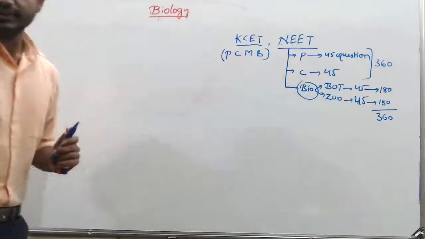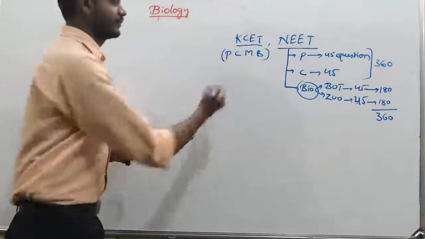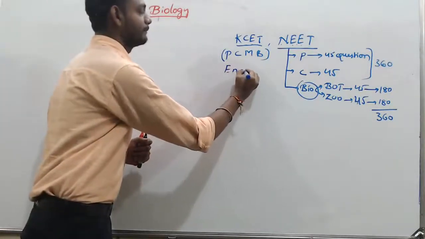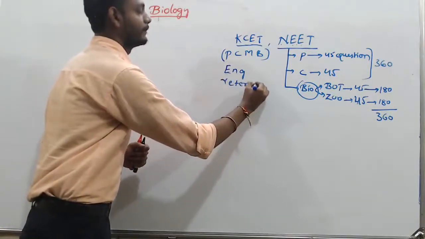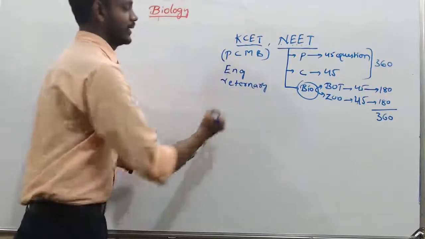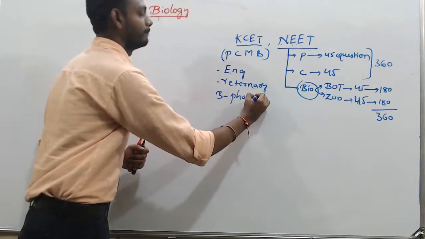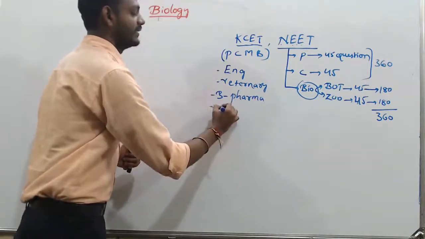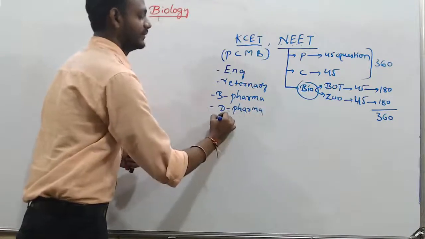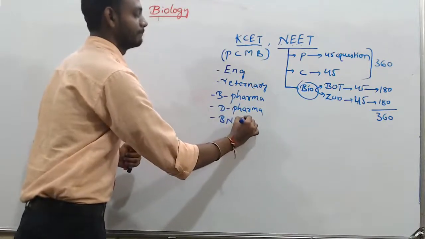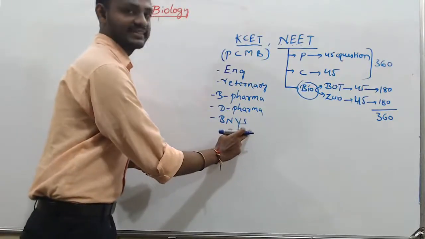The one who qualifies KCET is going to get engineering seats, veterinary, B Pharma, D Pharma, and BNYS, Bachelor of Naturopathy and Yogic Science.